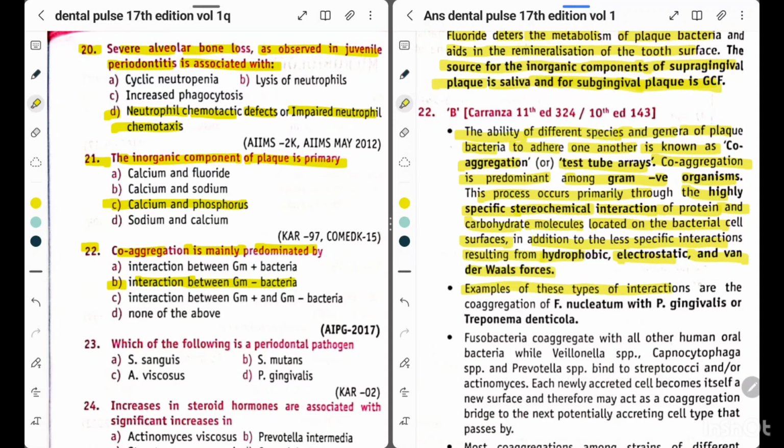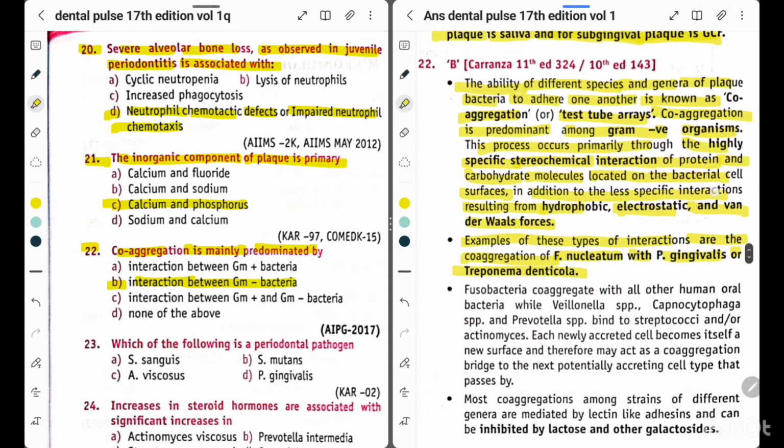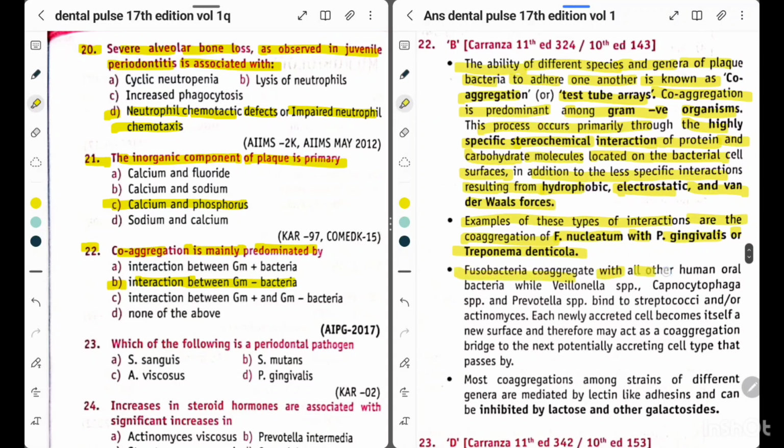Examples of these types of interactions are the co-aggregation of Fusobacterium nucleatum with P. gingivalis or Treponema denticola. Fusobacteria co-aggregate with all other human oral bacteria, while Veillonella species, Capnocytophaga species, and Prevotella species bind to Streptococci and or Actinomyces.